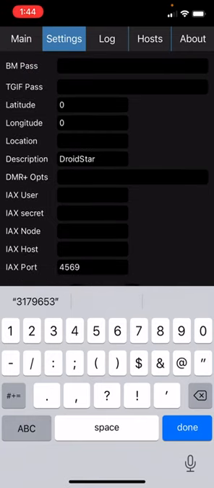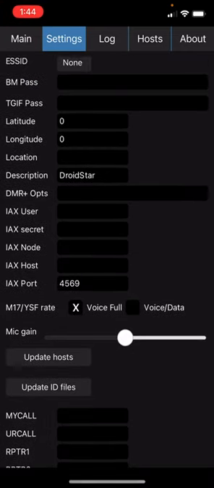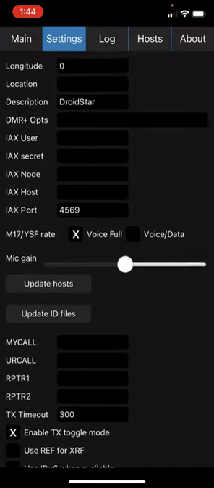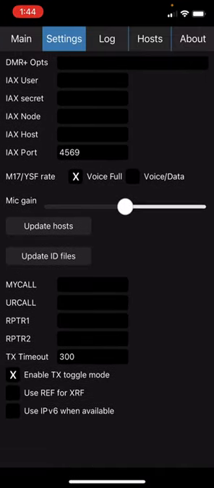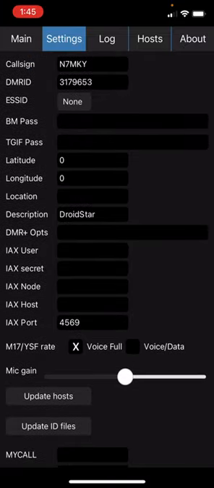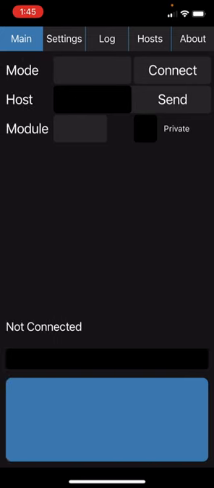There are some other sections that you can fill out with regards to your latitude, longitude, location, and the description. One other piece of advice would be to enable TX toggle mode. This will allow you to press and hold versus just turning it on and off. Once you have your call sign and your DMR ID plugged in, simply go to the main setting.